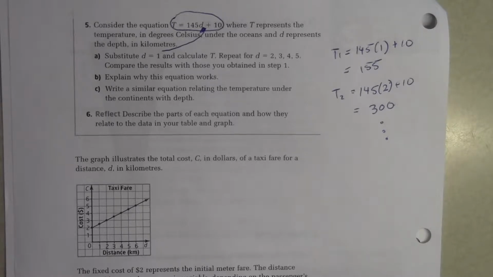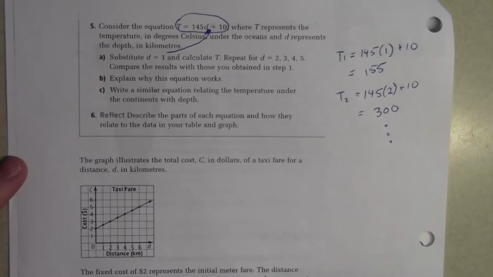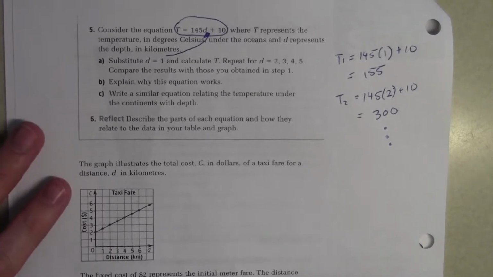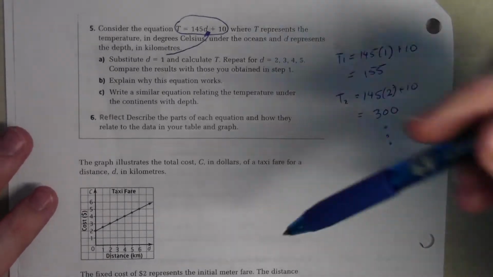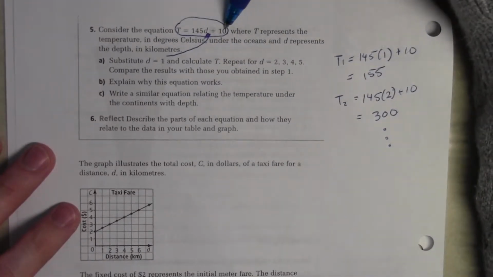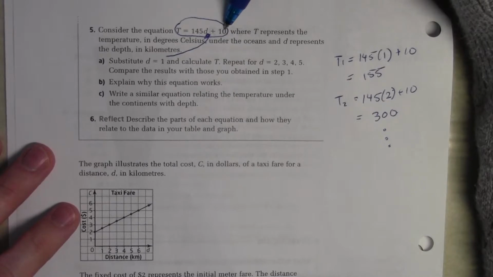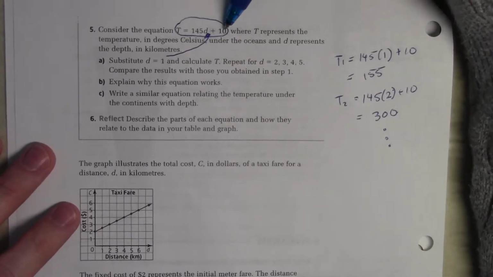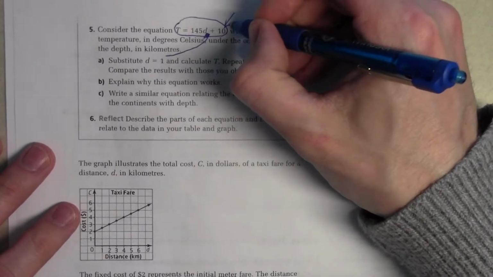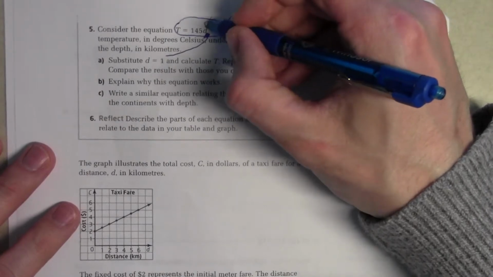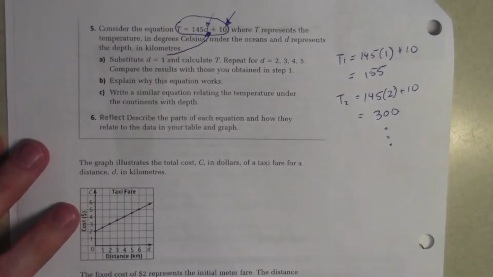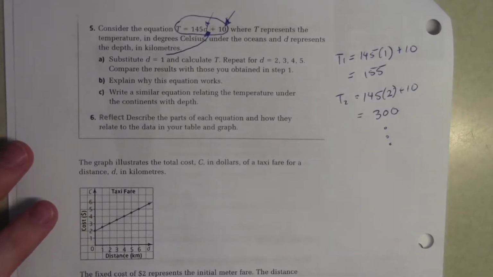Can you explain it? Max. Because it already includes the plus 10. Right? Excellent. So the reason why it works is because the 10 is the initial value of the Earth's temperature. So we have to add that 10. And that's the reason why it works. When D is 0, our value for our temperature is 10.